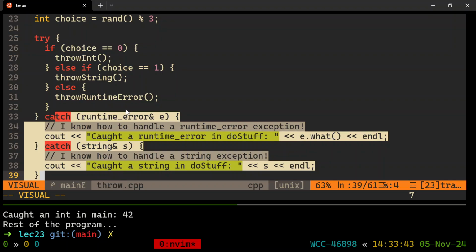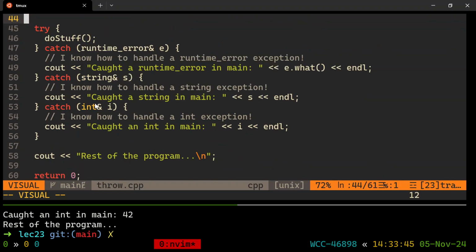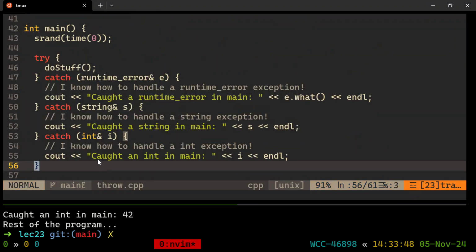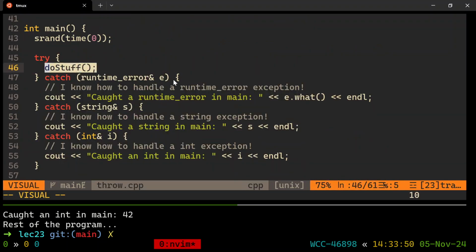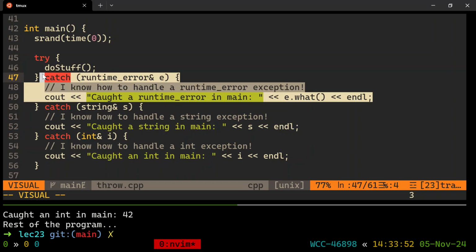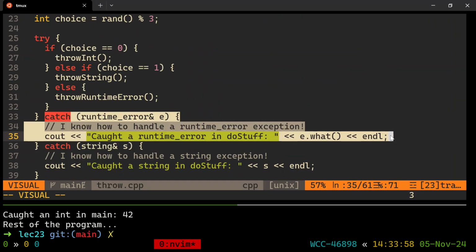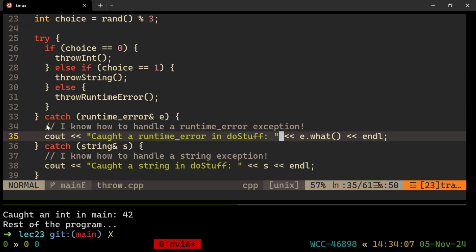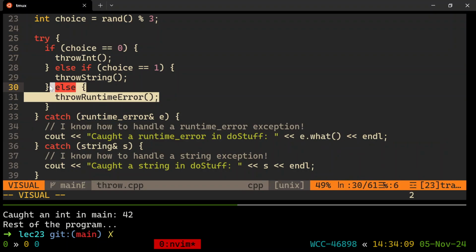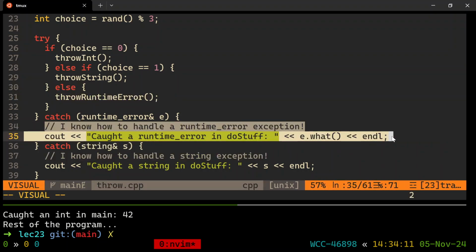And now the question is, I've also set up try catches down here for runtime errors, strings, and ints. If a runtime error occurs inside of this function, am I going here, or am I going to go here? What do we think? Yeah, it's going to go to the closest one. The closest one to the issue is going to be do stuff. That's closer to where the runtime error occurs, like this line inside of that function. So this is a closer runtime error handler. Does that make sense?